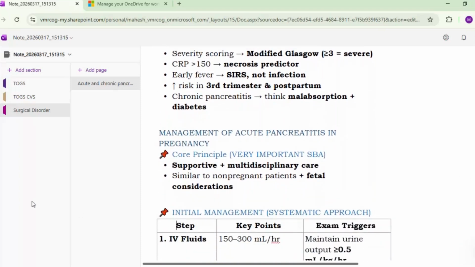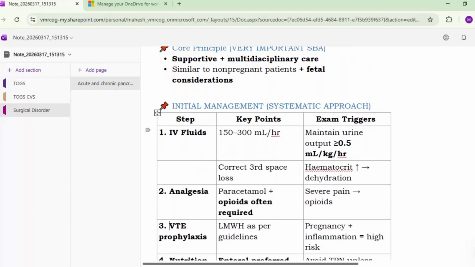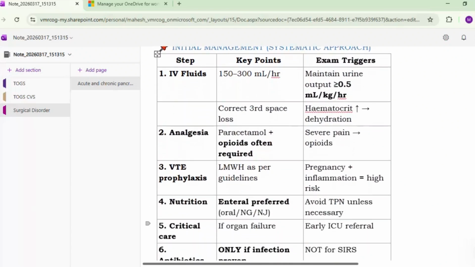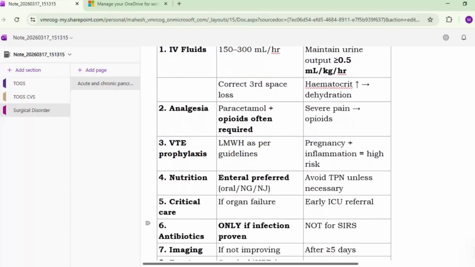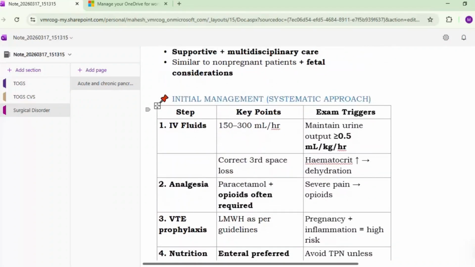Coming to the management of acute pancreatitis in pregnancy, the principle is that this condition requires supportive and multidisciplinary care, similar to non-pregnant patients, and we have to give fetal considerations also. So IV fluids, analgesia, VTE prophylaxis, nutrition, critical care monitoring, antibiotics, imaging. So these are the cornerstones. IV fluids around 150 to 300 ml per hour. You have to correct the 3rd space loss. Maintain urine output more than 0.5 ml per kg per hour. There is increased 3rd space loss.